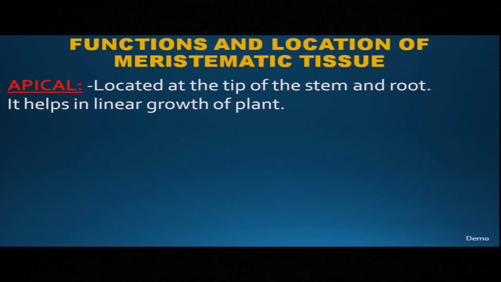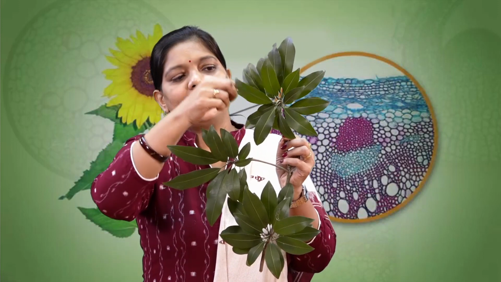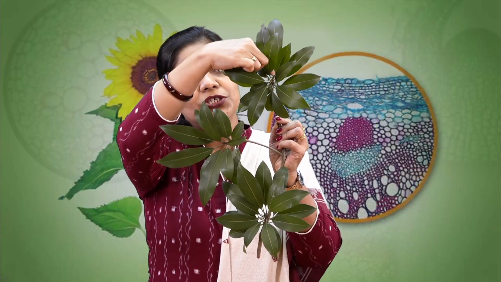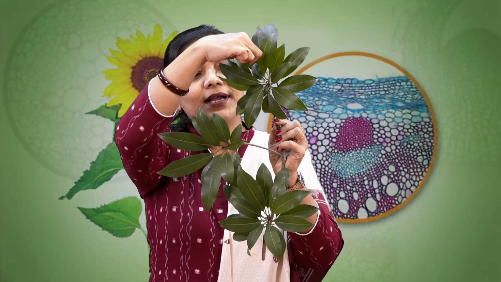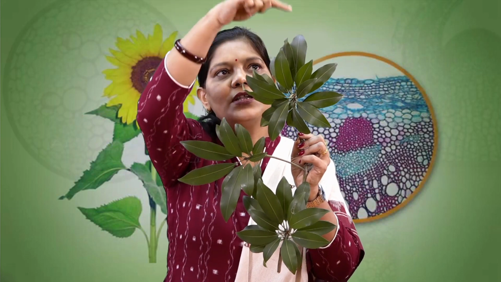Now see this, apical meristematic tissue. As the name suggests, it is located at the apex, at the tip of the shoot. This apical meristematic tissue helps in linear growth, which means it helps in vertical growth or linear growth of the plant.